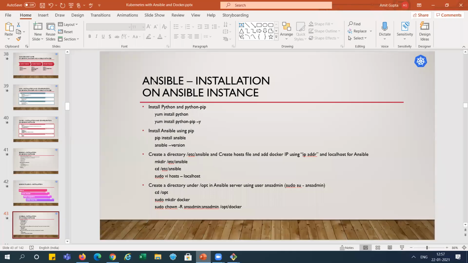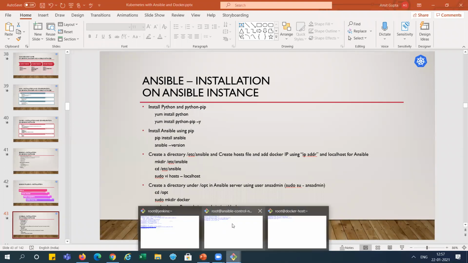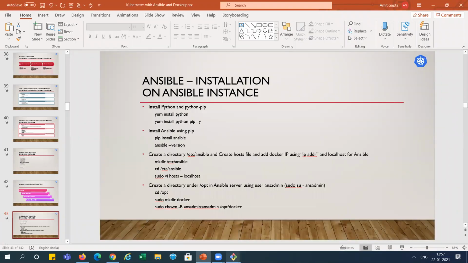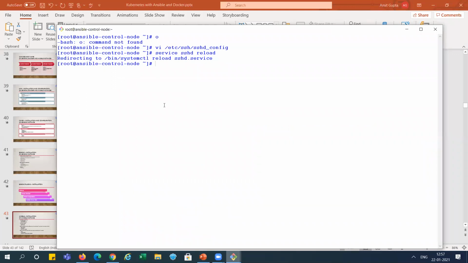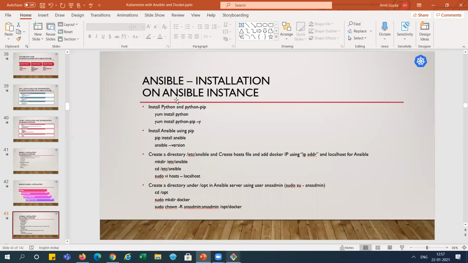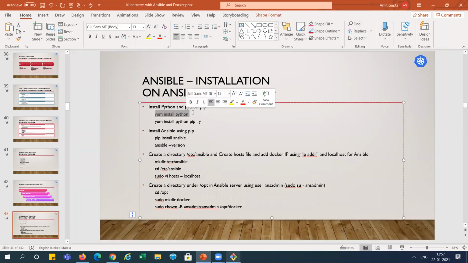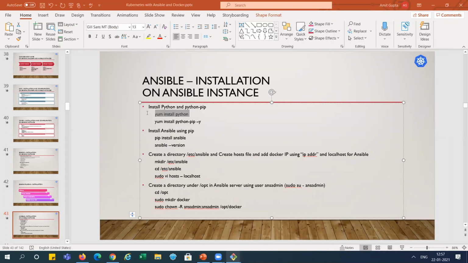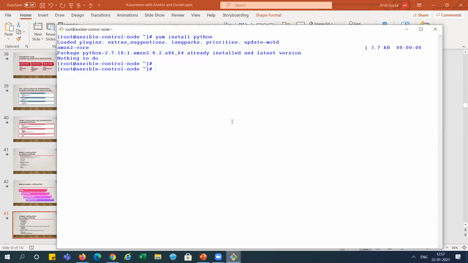Now we are moving to the Ansible installation. As you know, we have already created this Ansible system, this control one is already there. So we need to do all those activities, install Ansible on this system, right? So let's start with Ansible. We need to install Python and Python pip. I have put all those commands in one place.